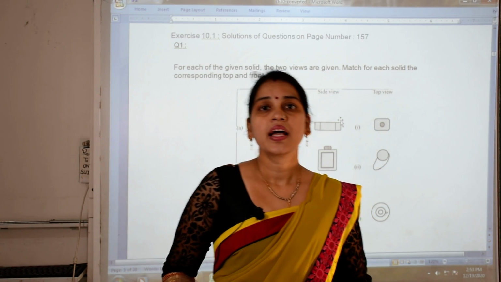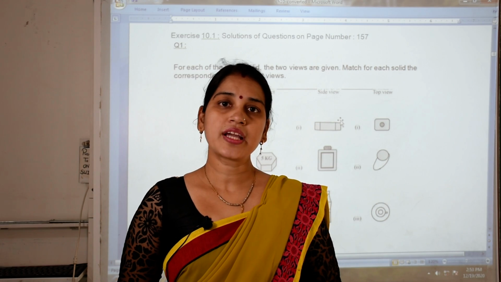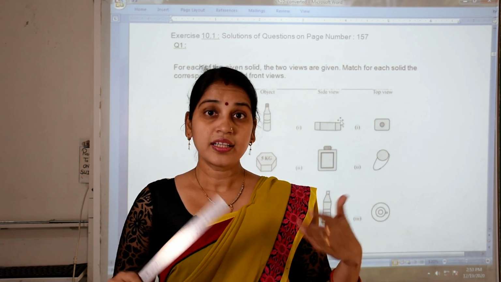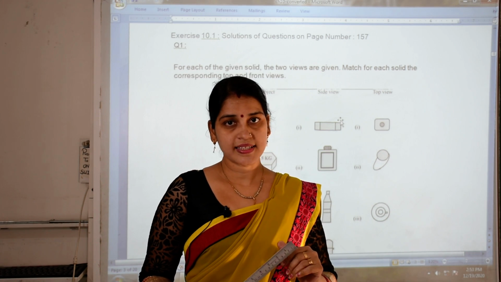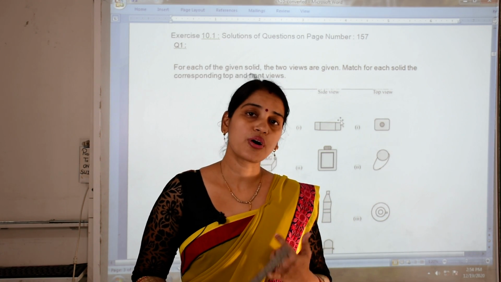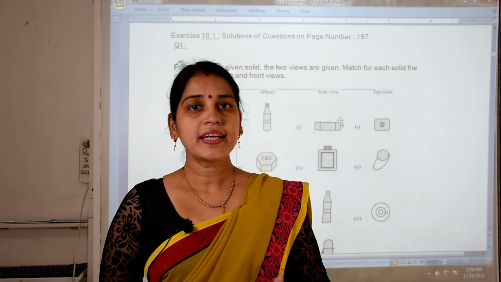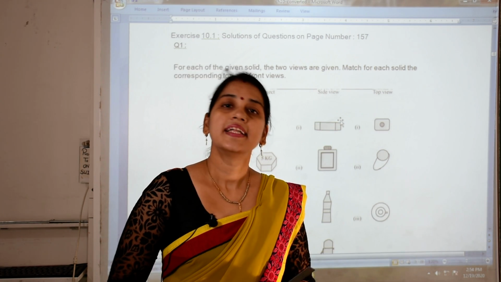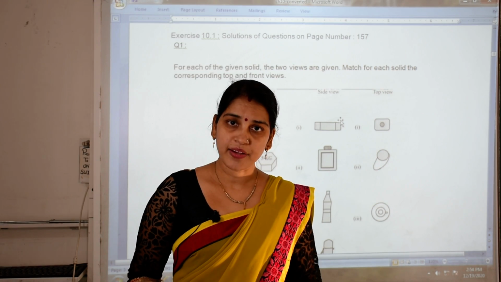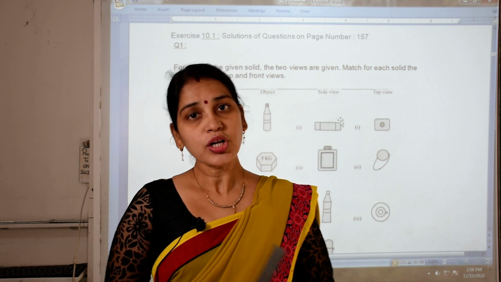Children, in solid shapes you have views. Views means in what ways we can look at them. Views of solid shapes are of three types: first the front view, then the side view, and third the top view.